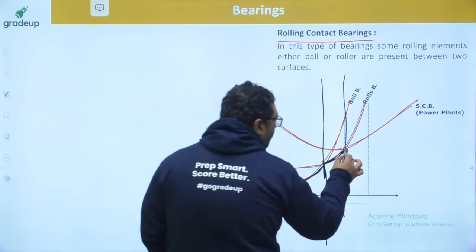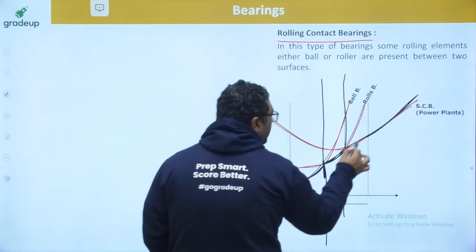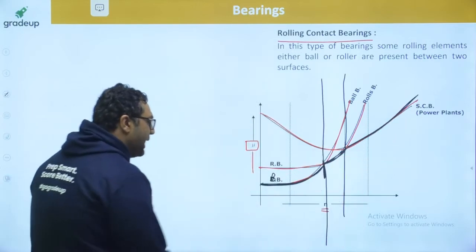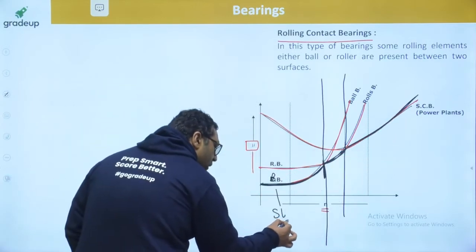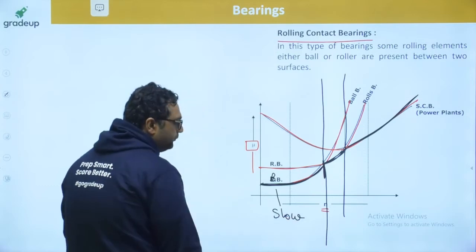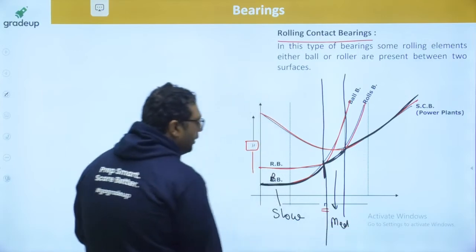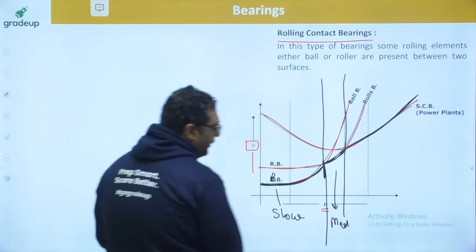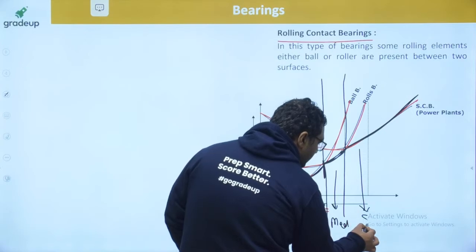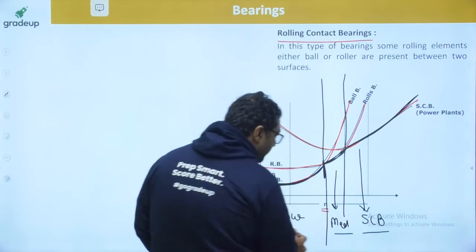And after this, the coefficient of friction is minimum for sliding contact bearing. So guys, at slow speeds, ball bearings are preferred. At medium speed, roller bearings are preferred. At high speed, sliding contact bearings are preferred.